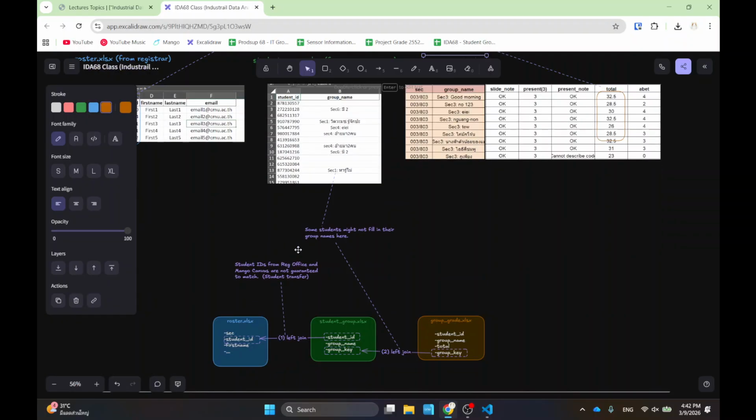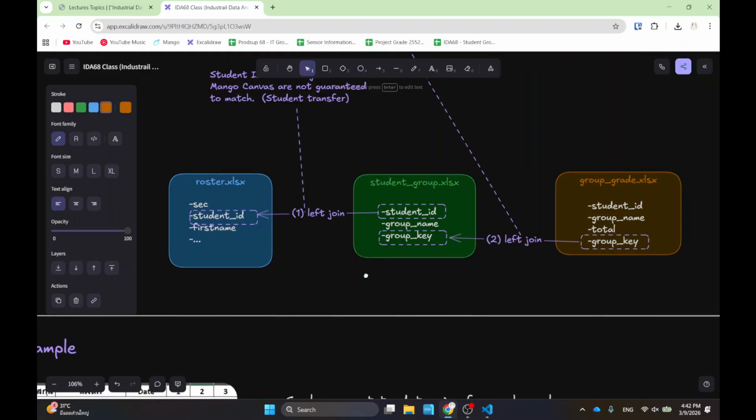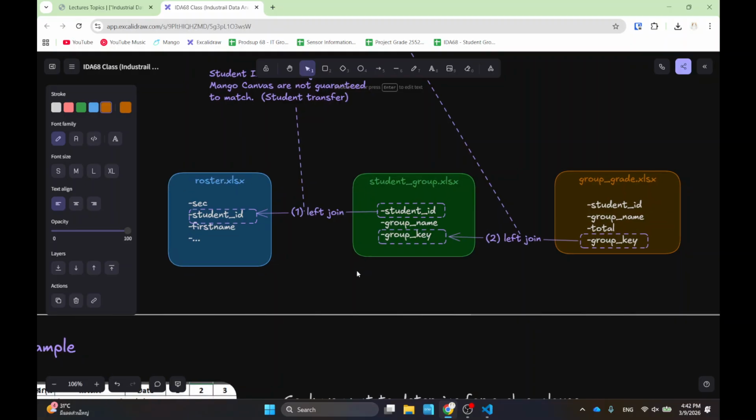All right, so the strategy is right here. As you can imagine, if you have 3 things in separate files, what you need to do is join them. My strategy is actually to do the join twice, because from the orange to the blue, I need to join orange and then green with blue.